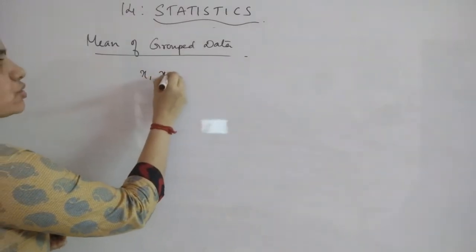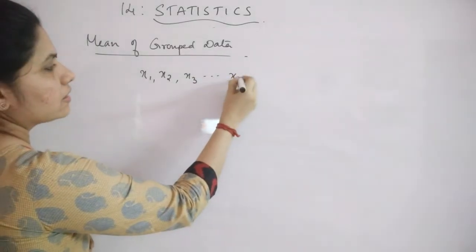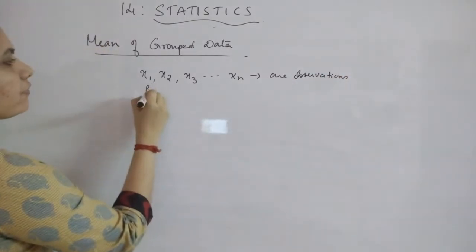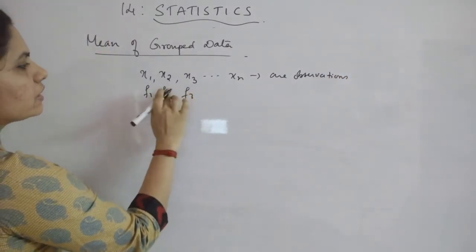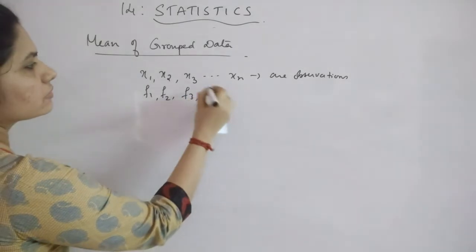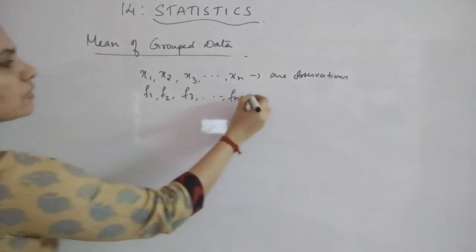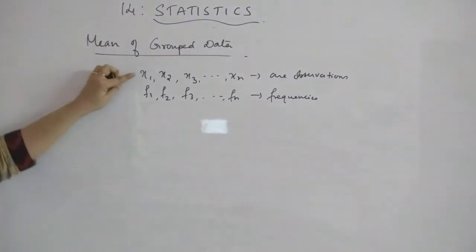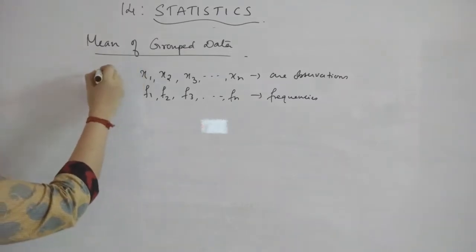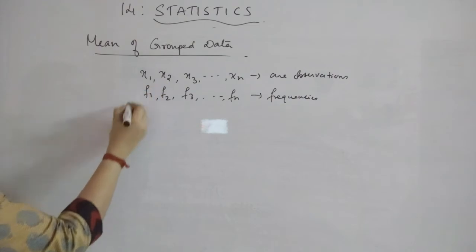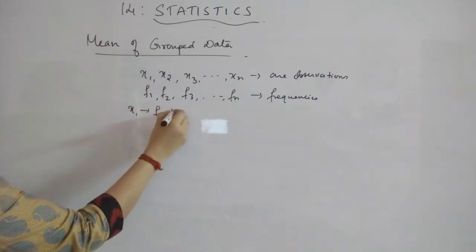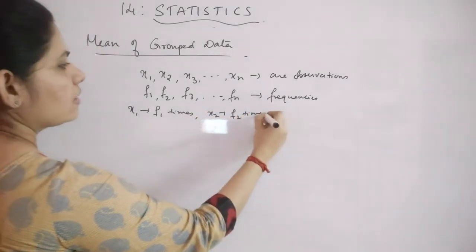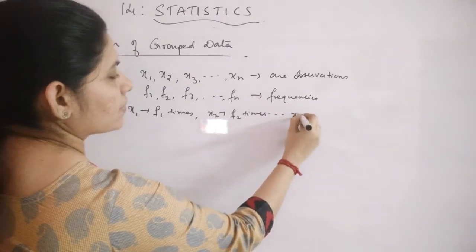Suppose x1, x2, x3, etc. xn are the observations, and f1, f2, f3, etc. fn are the frequencies related to each of them respectively. That means x1, what is the meaning of this? This is your observation and this is the frequency. The meaning is x1 is repeating f1 times, x2 is repeating f2 times, etc. xn is repeating fn times.